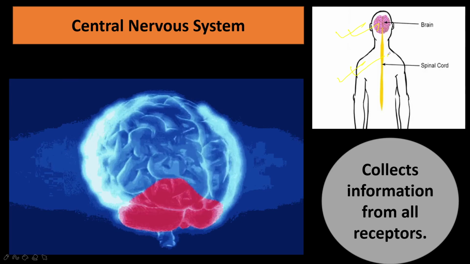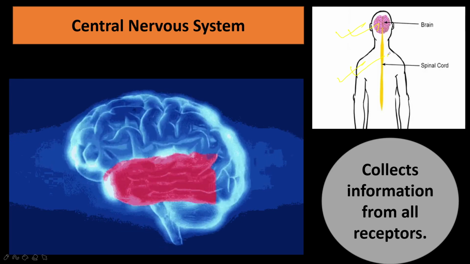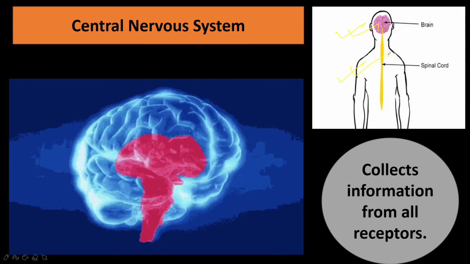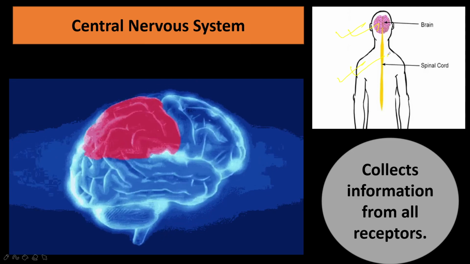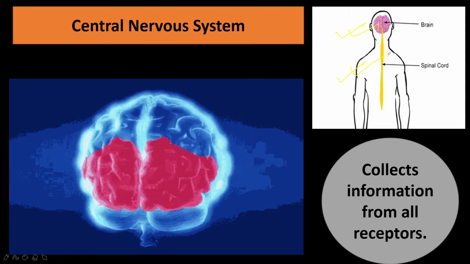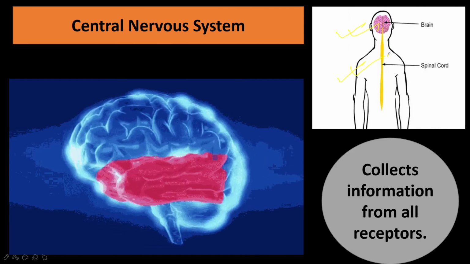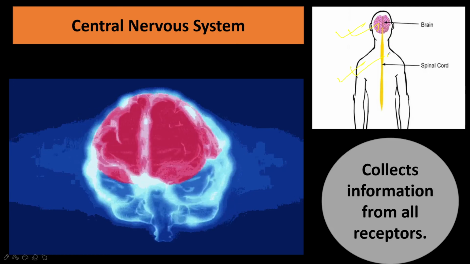Like a telephone exchange exchanging information with incoming and outgoing wires, the central nervous system is responsible for the control and coordination of activity in the nervous system.